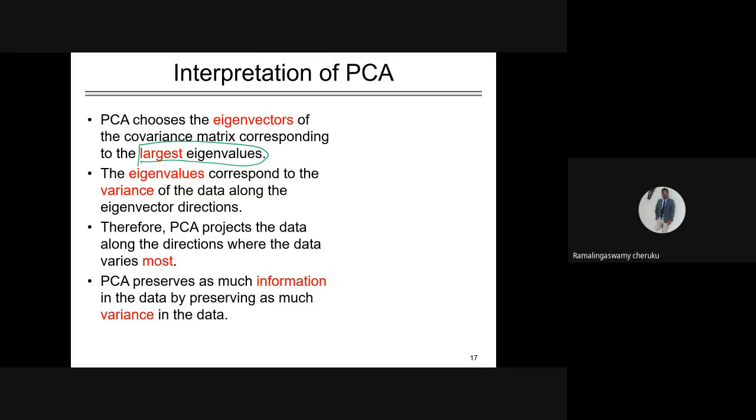Therefore the PCA projects the data along the direction where the data varies the most. In which direction the variation is more, in that direction it will keep its principal components. The PCA preserves as much information in the data by preserving as much variance in the data. How can we ensure that this PCA will minimize the loss? It will preserve the maximum variance in the data. Hence, we can say that it is preserving the actual data.